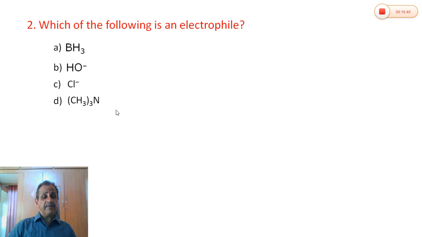Second question, which of the following is an electrophile? Four options are given: borane, BH3, hydroxide ion, chloride ion, trimethylamine. Here the hydroxide ion is negatively charged, it is a nucleophile. The chloride ion is negatively charged, it is a nucleophile. Trimethylamine, where a lone pair of electrons is present on nitrogen, again is a nucleophile. Borane, BH3, is an electron-deficient species, therefore it is an electrophile. So the option is BH3.